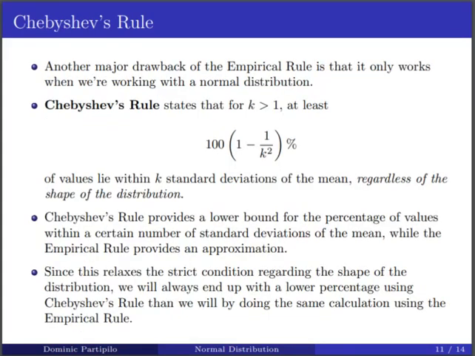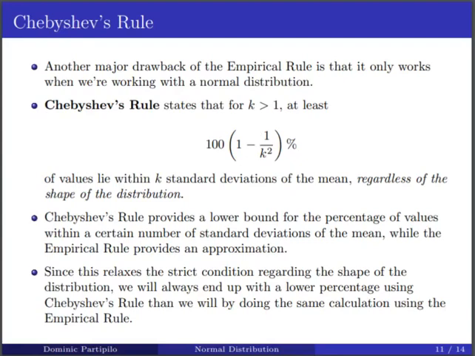So we talked about how one of the major drawbacks of the empirical rule is that it only works when we're dealing with exactly one standard deviation away, or exactly two standard deviations away, or exactly three standard deviations away. And the other major drawback of the empirical rule is that it only works when we're dealing with a normal distribution. So if it's not unimodal and symmetric and it doesn't have that shape, then we can't use the empirical rule at all. And this is where Chebyshev's rule comes in.